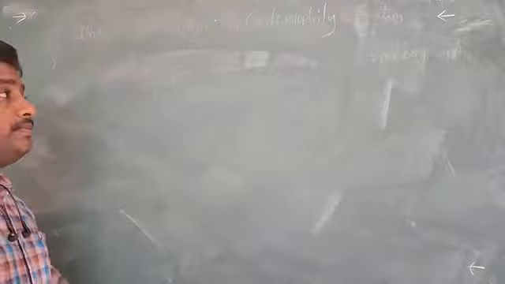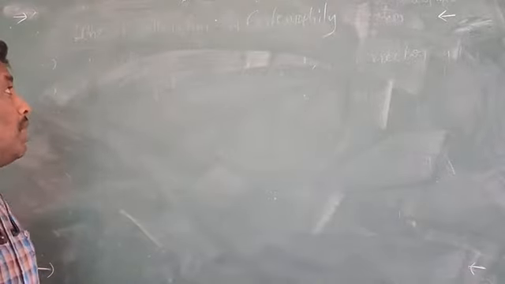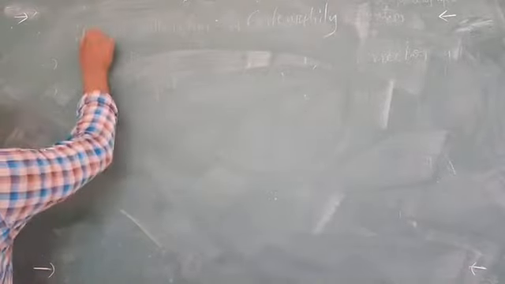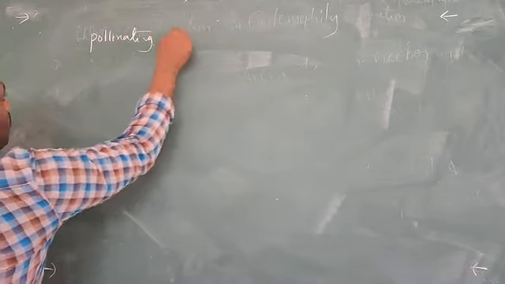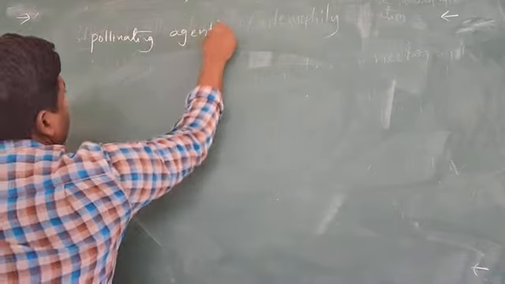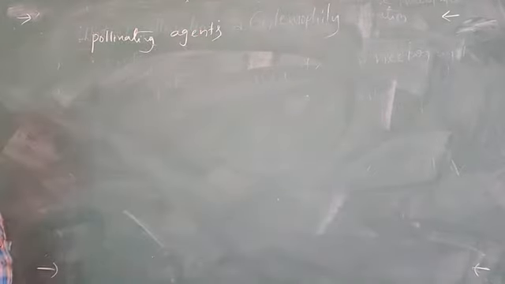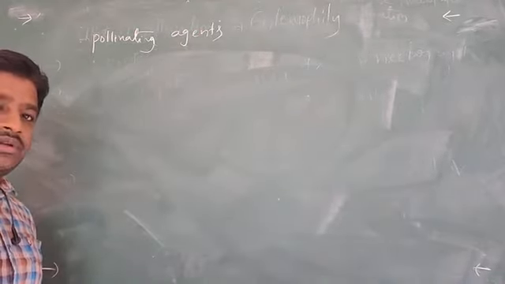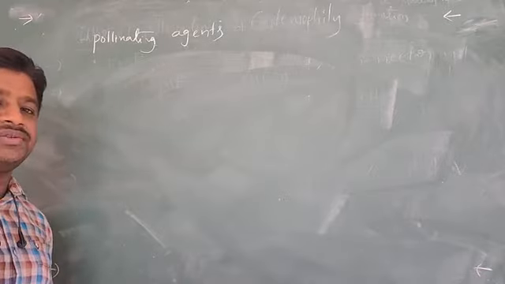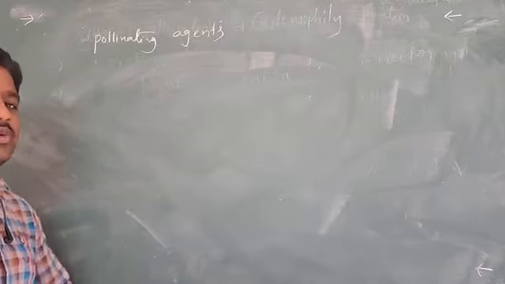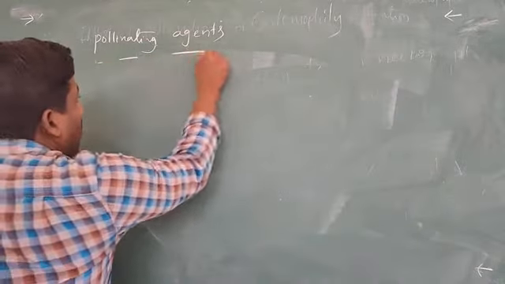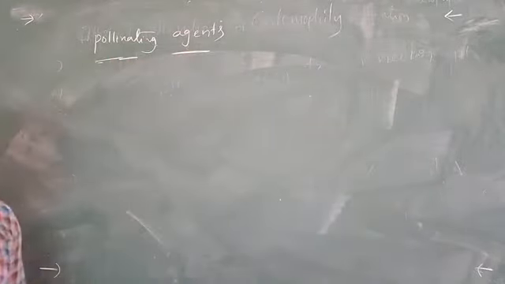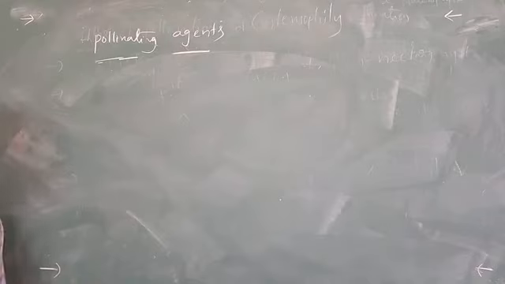Next you can see pollinating agents. Already we have discussed wind pollination and also water pollination and also insect pollinated flower species. Next, what are the major pollinating agents, generalized pollinating agents?